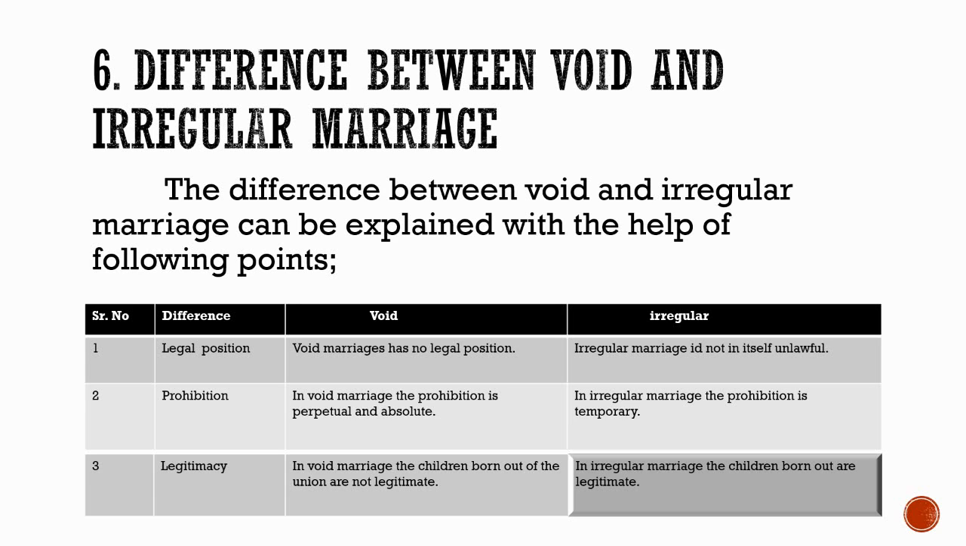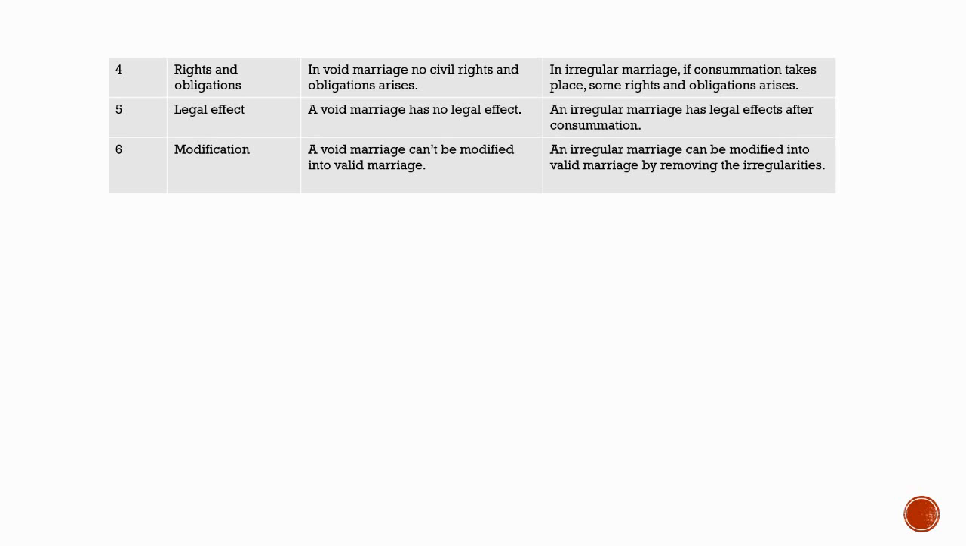Number 4, rights and obligation. In void marriage, no civil right and obligation arises. And why don't they arise? Because, as we have earlier stated, the void marriage is not a marriage at all. The law does not recognize any marriage which is void. In irregular marriages, if consummation takes place, some rights and obligations arise. Consummation is the point that if consummation takes place, then some rights and obligations will arise in irregular marriage.